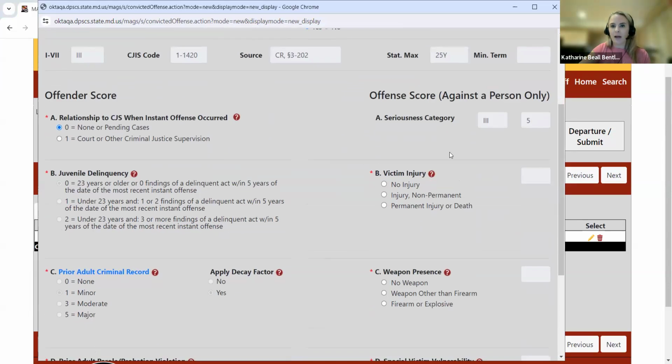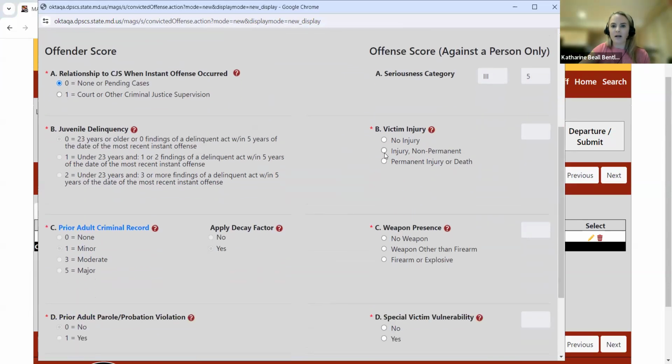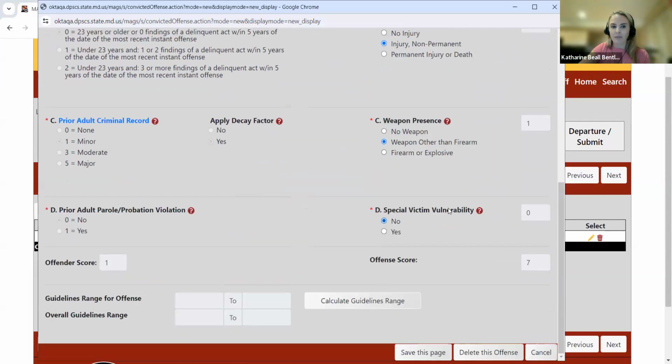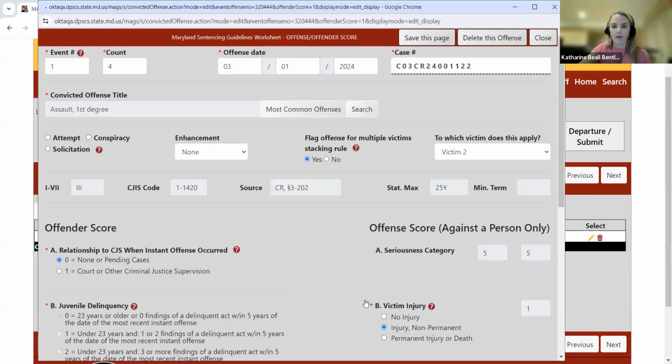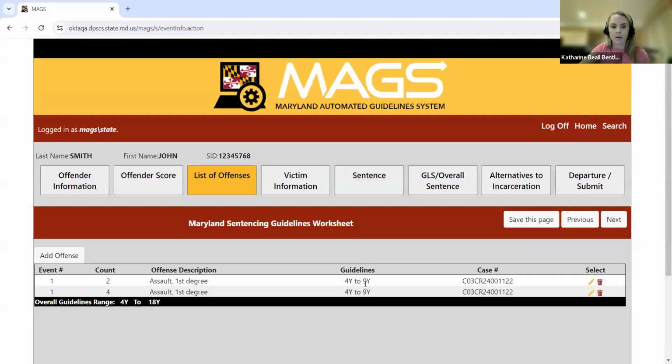And then quickly jumping back over to the offense score, I'm going to make selections for victim injury corresponding to this victim, weapon presence, and special victim vulnerability. And I'm going to click Calculate Guidelines Range, saving this page, and close.